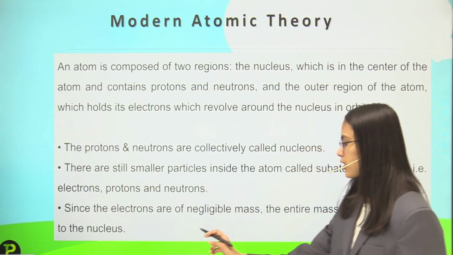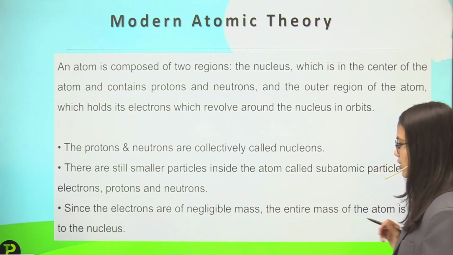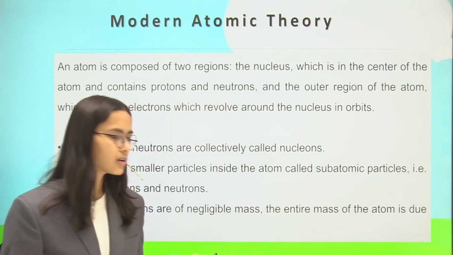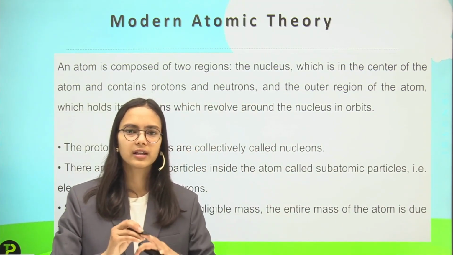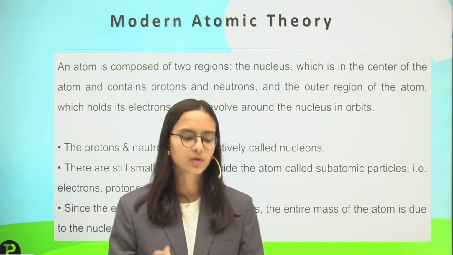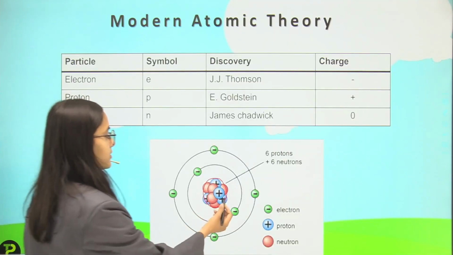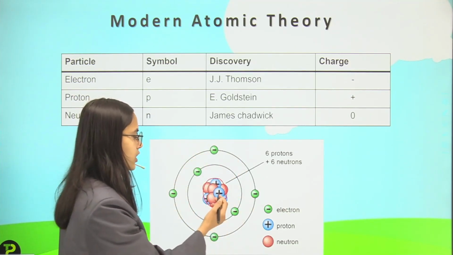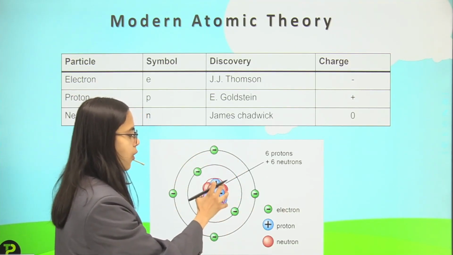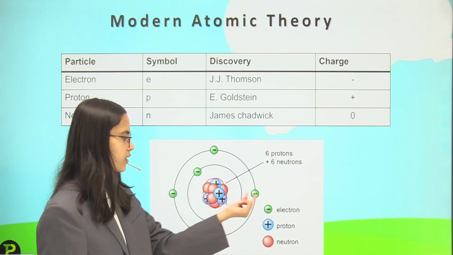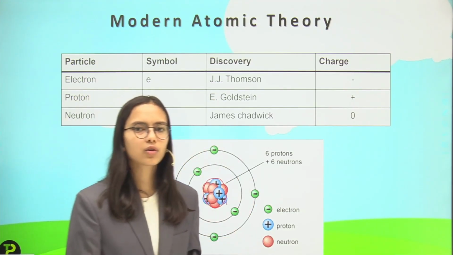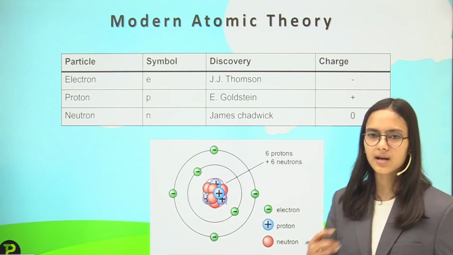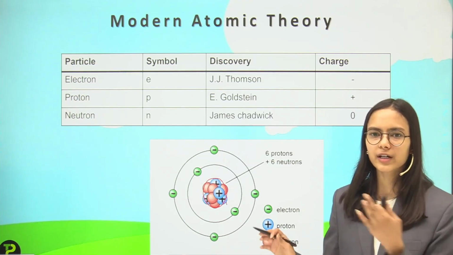Since the electrons are of negligible mass, the entire mass of the atom is in the nucleus, is due to the nucleus. Like we have seen the structure, the nucleus is here and the electrons revolve around the nucleus. So we say that here is the whole mass of the atom because the electrons are of negligible mass. So now talking about neutrons, protons and electrons, they all are subatomic particles which have different properties.